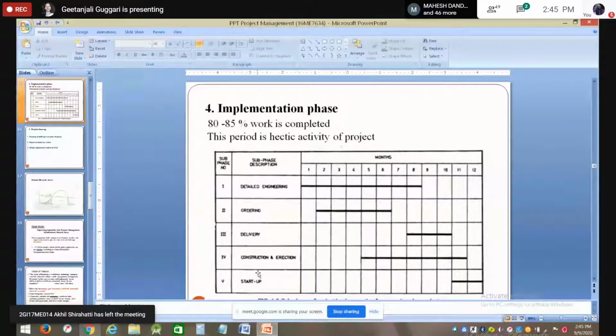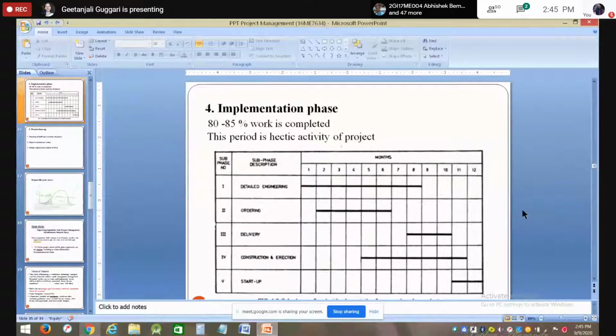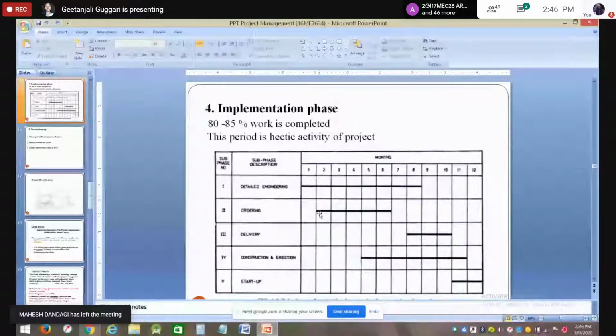These are the activities or the descriptions of what we are going to carry out in our project, and the detailed schedule. Suppose our project is of 1 year. For that 1 year, how much time is it going to take, and which will start after which. Suppose you are seeing this detailed engineering and ordering: the detailed engineering starts in the very first month itself. The ordering starts in the second month. So till then you will be able to finalize and define.